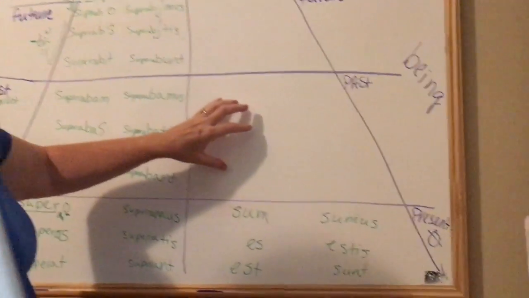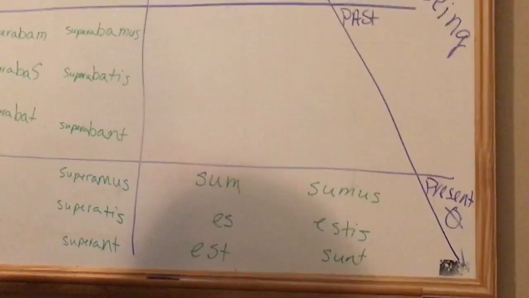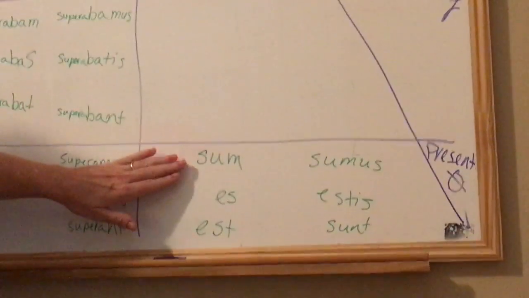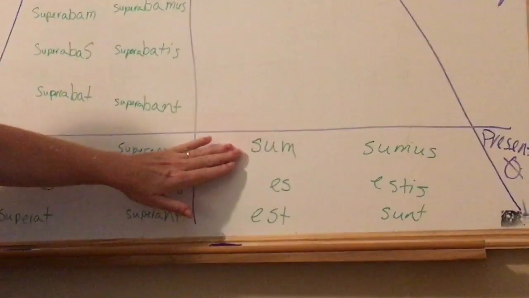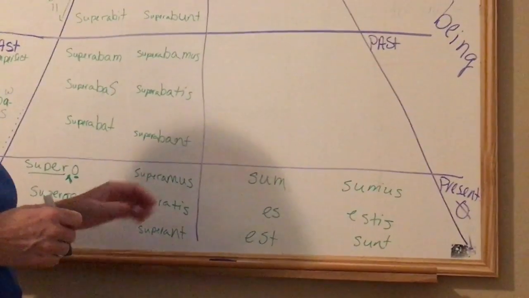And later on, we will look at the past imperfect for being verbs and the future. But right now, this is good to go to translate some things, especially since our chapter is working on first person things now. So we may find in our stories the word sum.